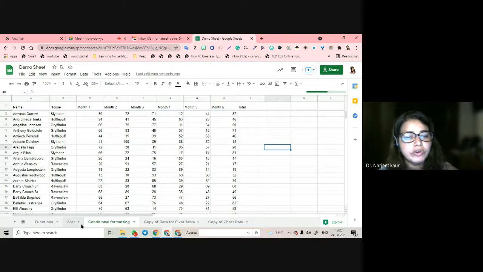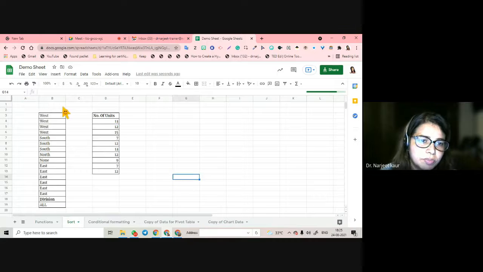Now the next thing that we are going to do is sorting the data, how the data is going to be sorted.